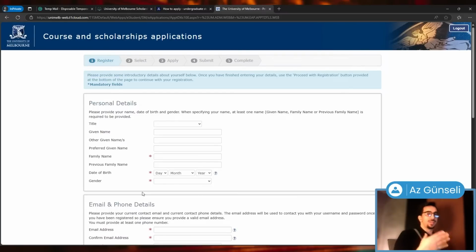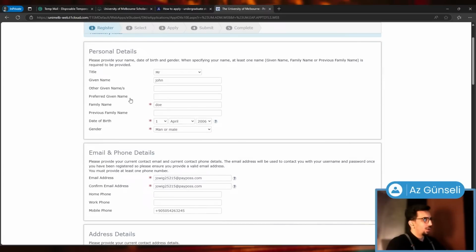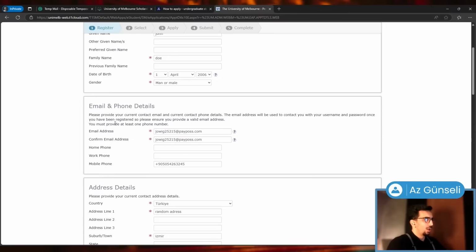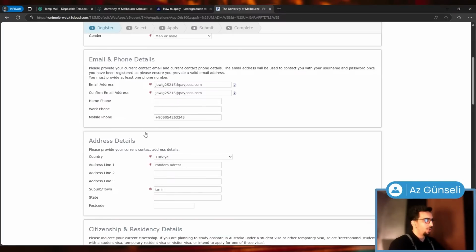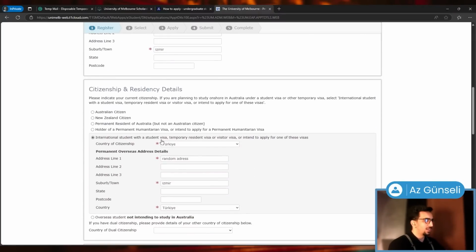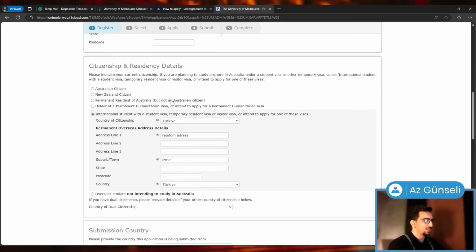I'm only doing that because I'm not gonna submit this application at the end. So I'm not gonna give them a real application, which is why I feel free to use fake information here. All right, so this looks good. We gave them personal details: title, name, family name, date of birth, gender, and email and phone details. By the way, none of these look mandatory, but you have to put at least one phone number, or it won't let you go forward. And address details, citizenship and residency details here.